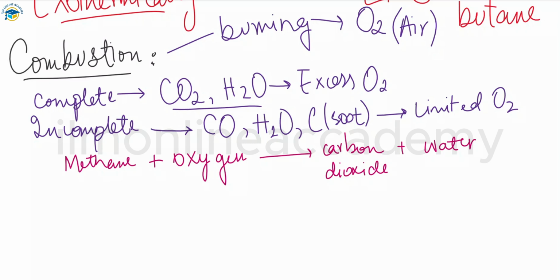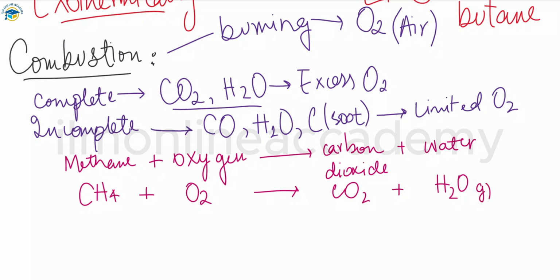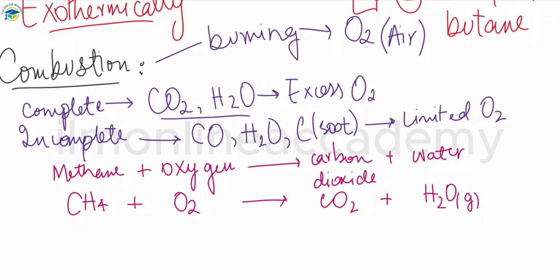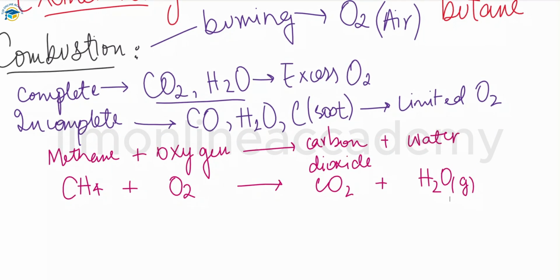Next, the symbol equation. The formula for methane is CH4, and it reacts with oxygen, O2. After the reaction, we have CO2, carbon dioxide, plus water vapors that are released. Also write H2O as a gas because these are vapors. So we will balance this equation like this. This is the balanced equation for the combustion reaction of methane in the presence of air.